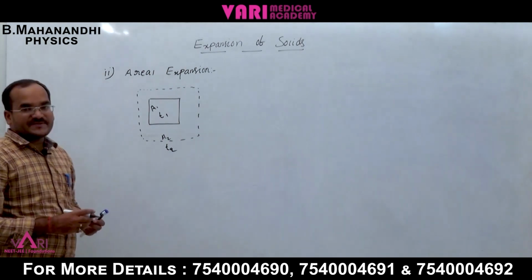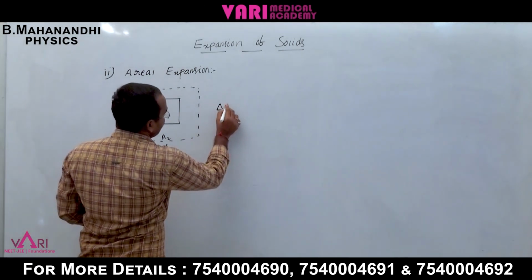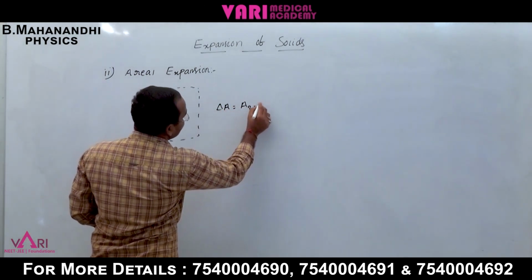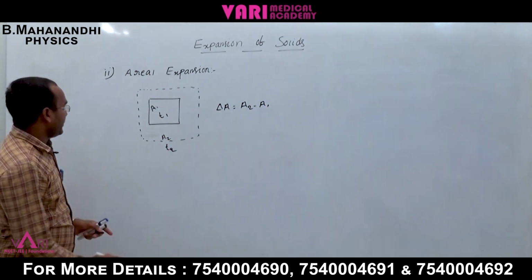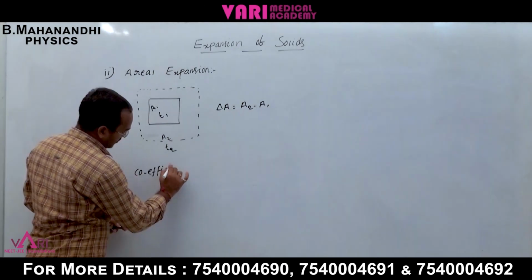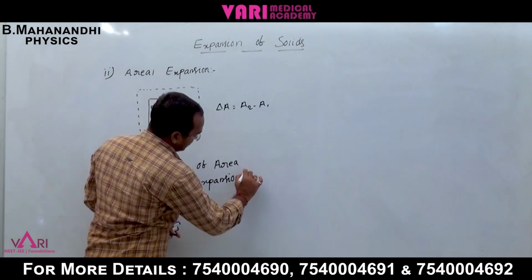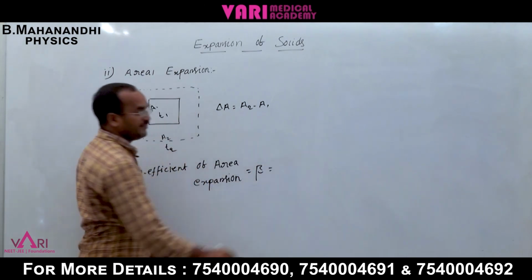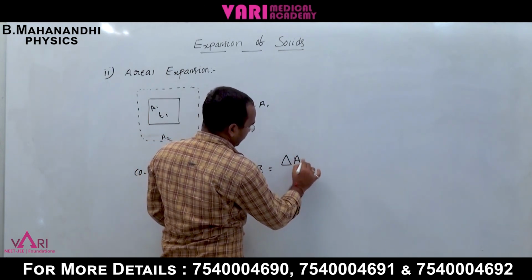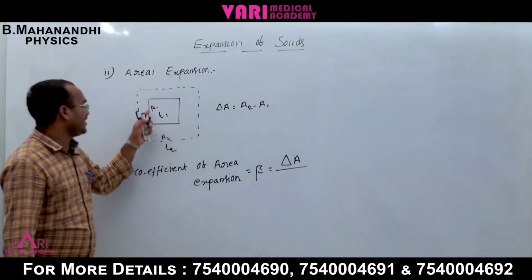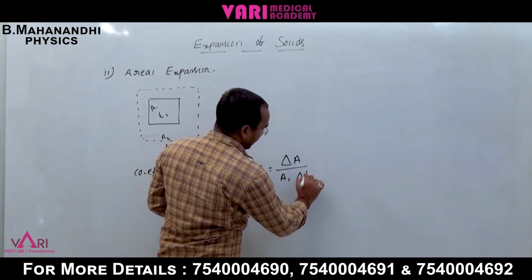For the aerial expansion, del A is equal to A2 minus A1, the change of area. Similarly, the coefficient of aerial expansion is represented by beta. It is the change of area divided by the original area A1 into the change of temperature.